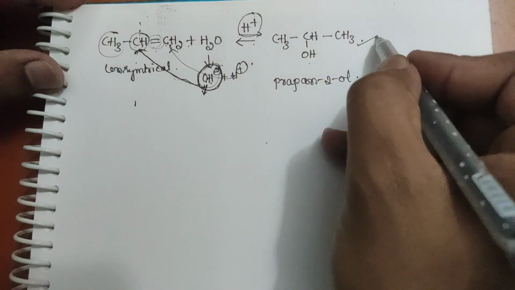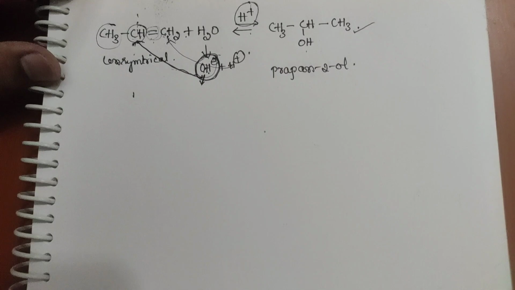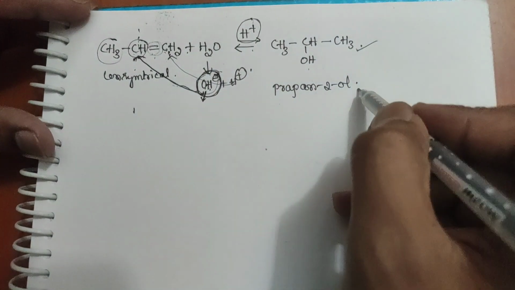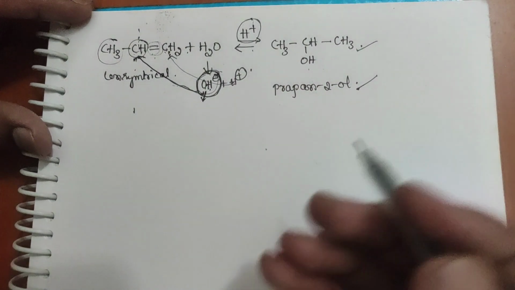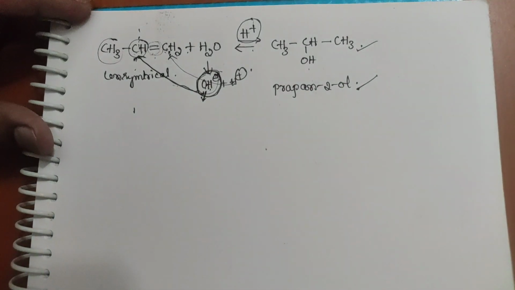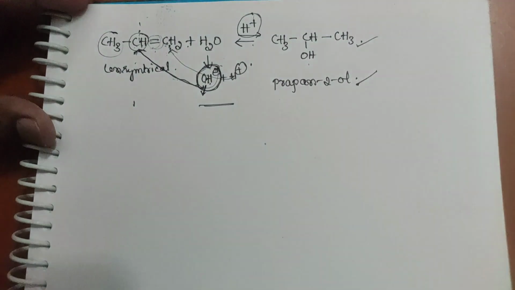This is an alcohol. These are the 2 general examples that we can give for the acid catalyzed hydration reaction. Is it clear? Next we move on to the mechanism of this reaction.